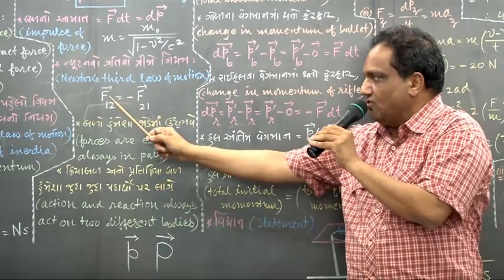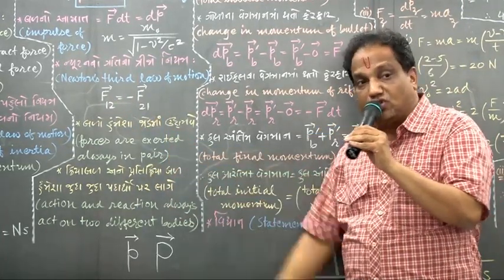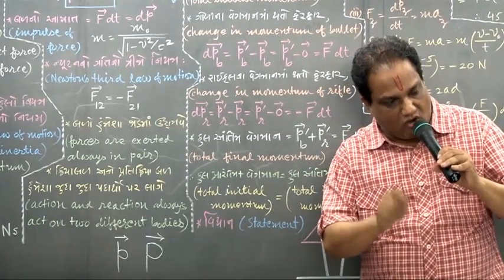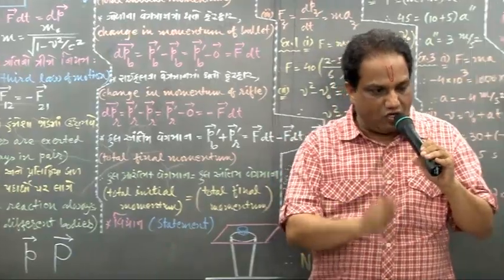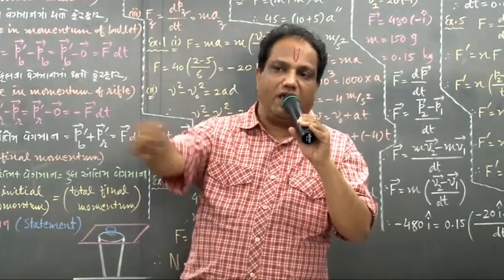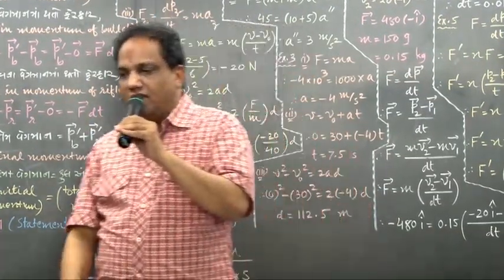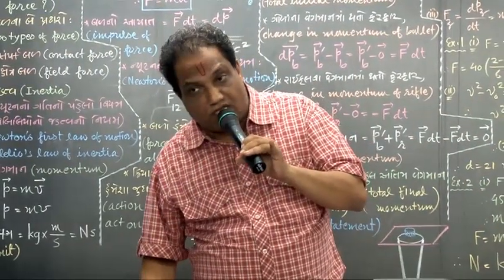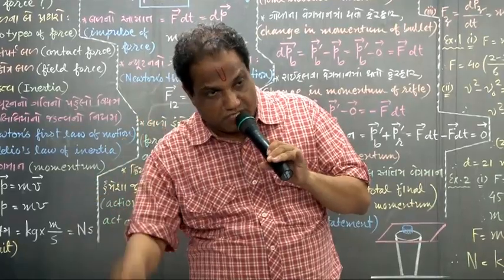If this is force of action, we can call this force of reaction. Action and reaction are always equal in magnitude and opposite in direction. Correct? This is called Newton's third law of motion.